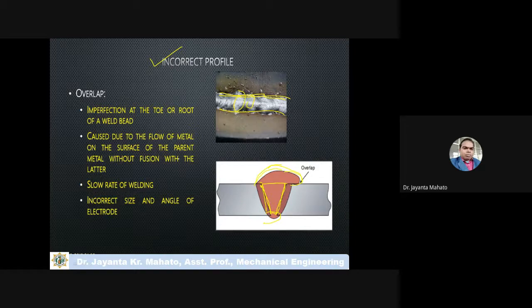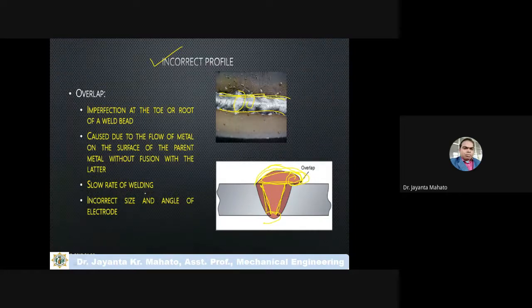First, due to the flow of metal on the surface of the parent metal without fusion with the latter. This will happen because the molten metal flows rapidly on the surface of the parent metal. Parent metal means workpiece. Due to this flowing, this extra metal will flow here, and this overlap may form. So this is the extra material.